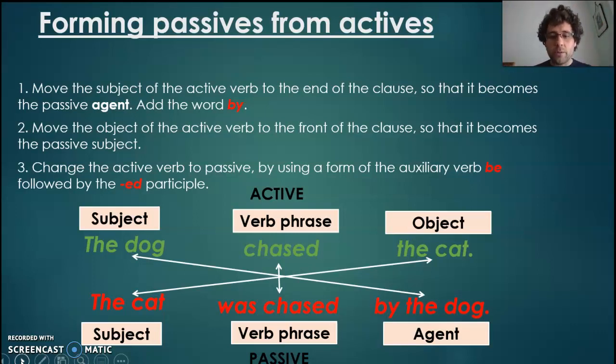We switch that order around. We start with the cat. So the cat's gone from being the object of the sentence to the subject. The verb has gone from chased, because the cat isn't doing the chasing, they were chased, and then the dog isn't the subject of the sentence because we focus on the cat, but they're the agent. They're still the one doing the action. They have agency. They're the one having that impact.